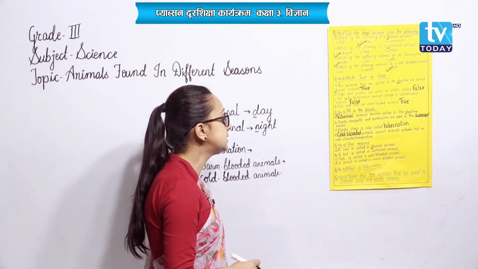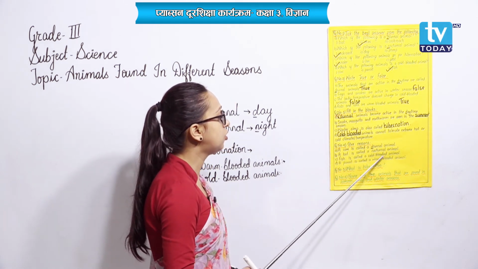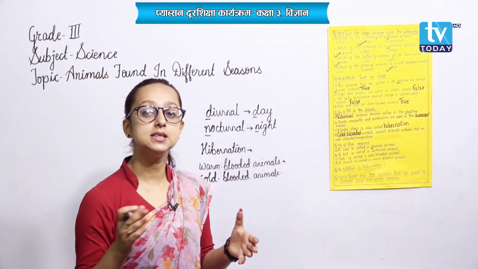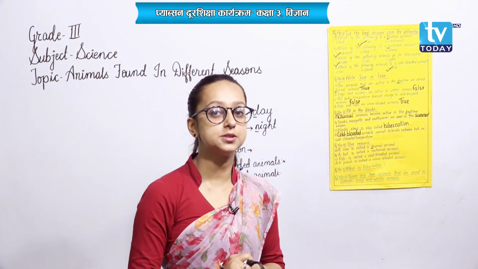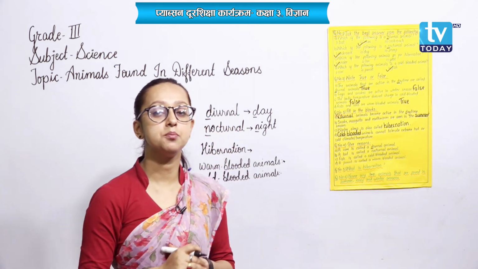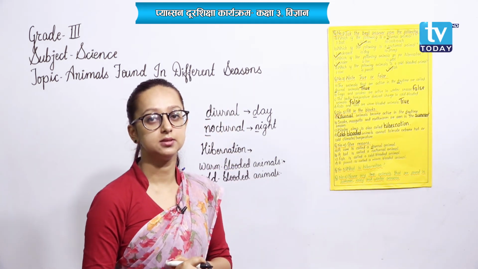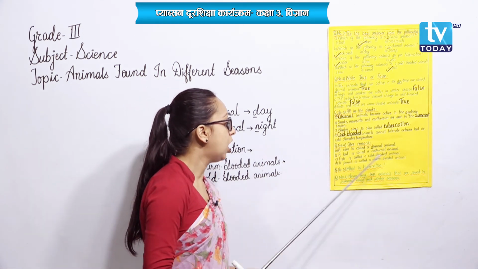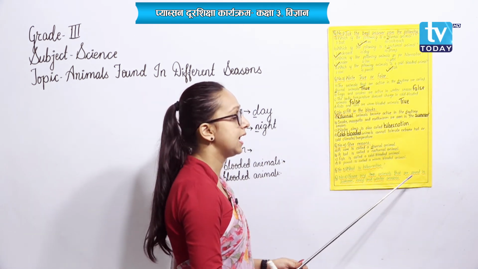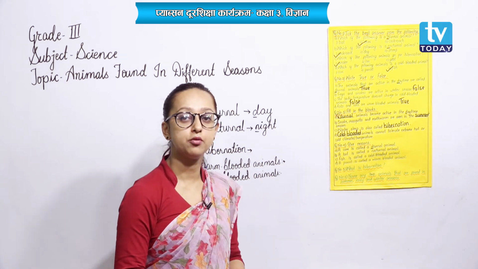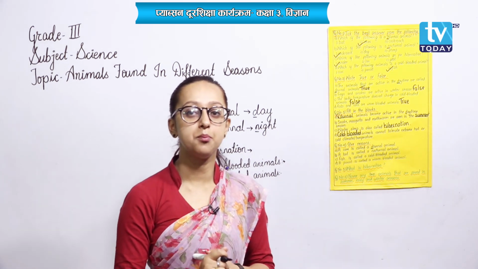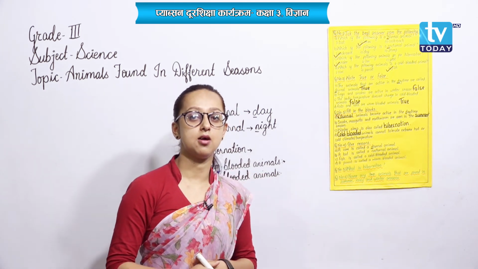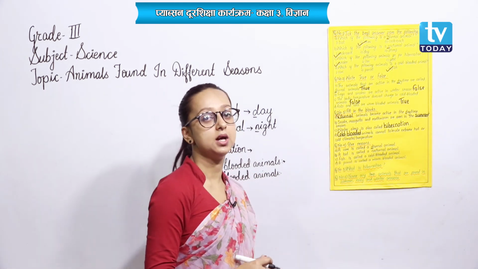Similarly, number C, fish is called a cold-blooded animal because it can easily change the temperature of its body according to the temperature of its surrounding. Okay. And finally, number D, a parrot is called a warm-blooded animal because parrot cannot change the temperature of its body according to the temperature of the surrounding. So, it is called a warm-blooded animal.